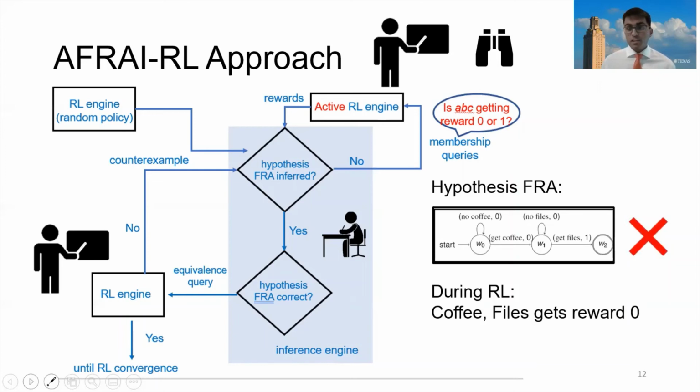In order to help the inference engine correct its hypothesis, this trace, coffee, files, reward of 0, is called a counterexample, and it's sent back to the inference engine to help it refine its hypothesis. If no counterexamples are found, then we're in this yes branch, and we continue to perform Q learning until we find convergence. Let's move on to the results.